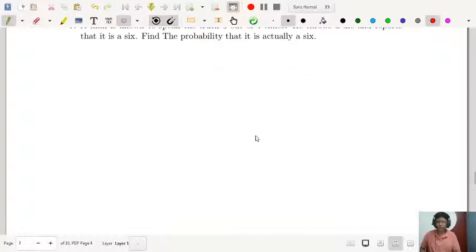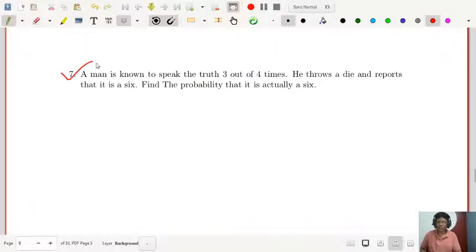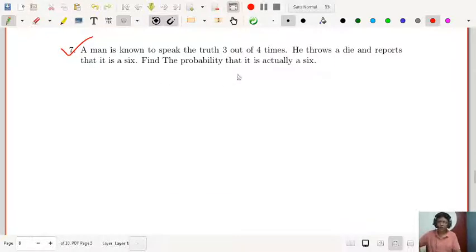Number 7 is just like another true-lies problem. A man is known to speak the truth 3 out of 4 times. He throws a die and reports that it is a 6. Find the probability that it is actually a 6. What is the probability that it is actually a 6?